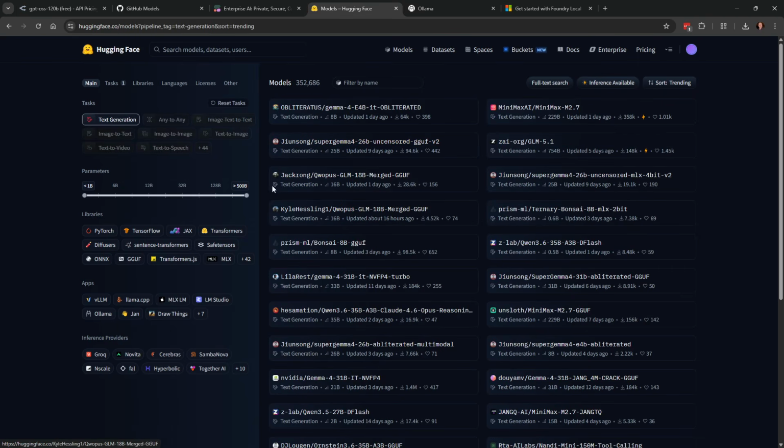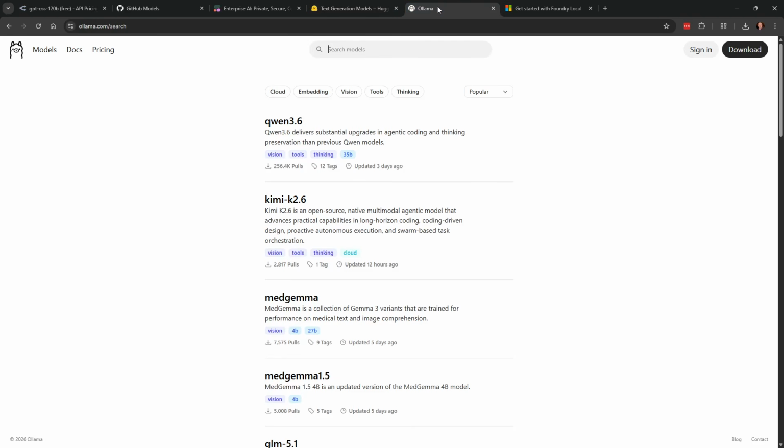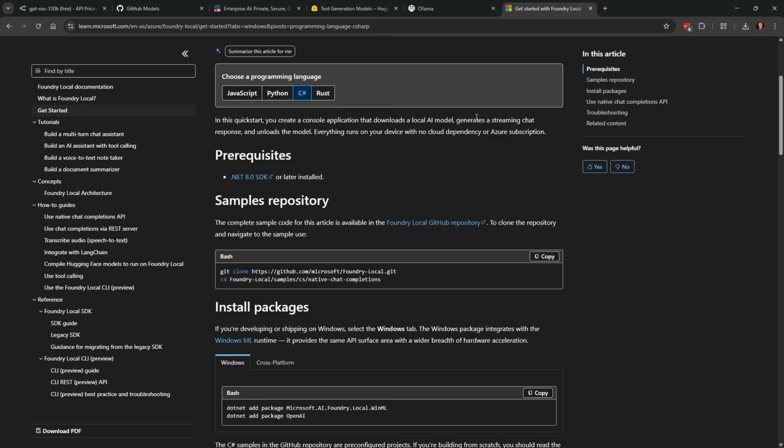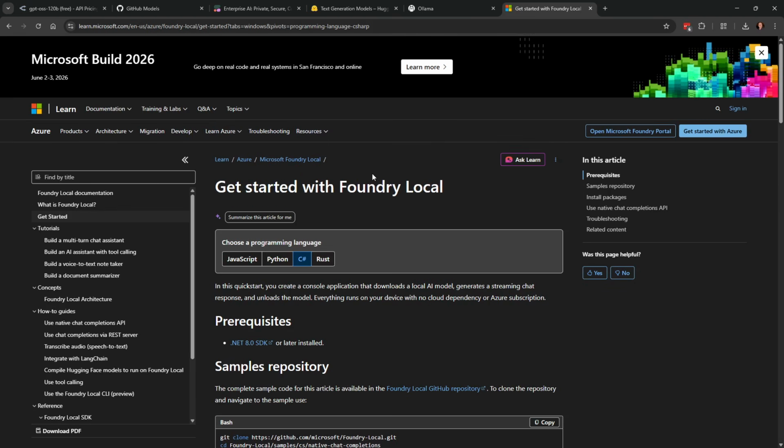Yes, they have various filters, but figuring out if they work or not is very difficult for me. But you can run them online with some fairly heavy rate limits. And then, of course, there's Ollama and Foundry Local, where you download some software and then run the models locally.